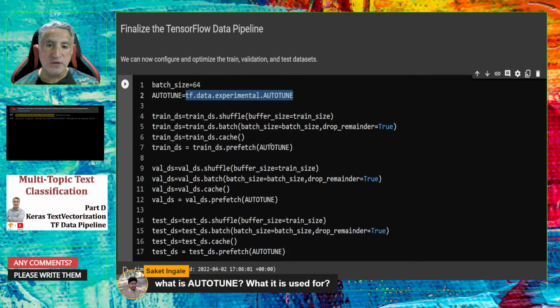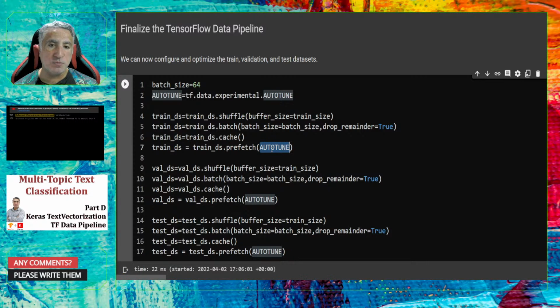So instead of providing some values by hand, manually assuming some values, you just depend on the TensorFlow data API to decide these parameters for you. That's why we are using auto-tune. I hope that explains why I use auto-tune here.